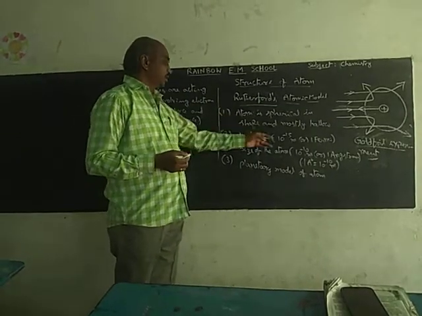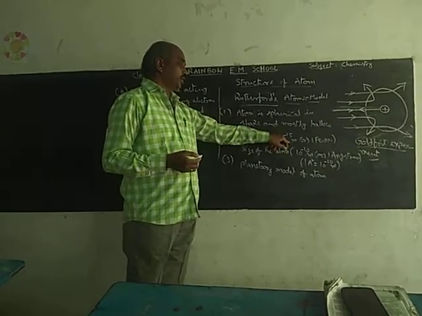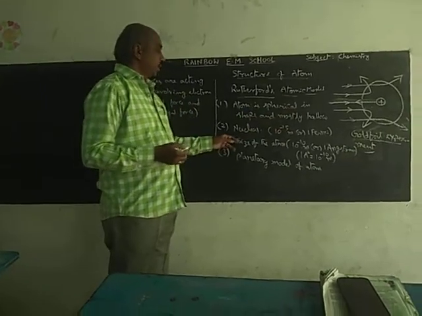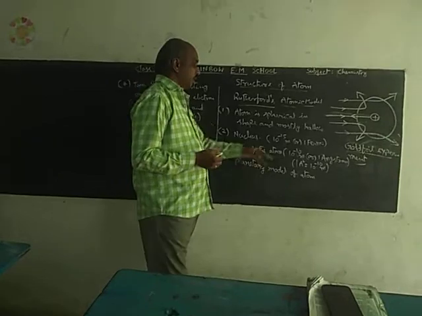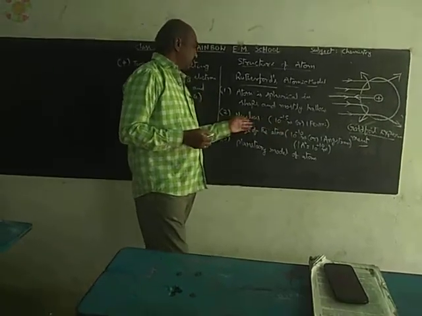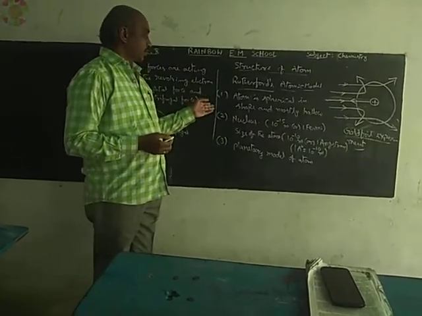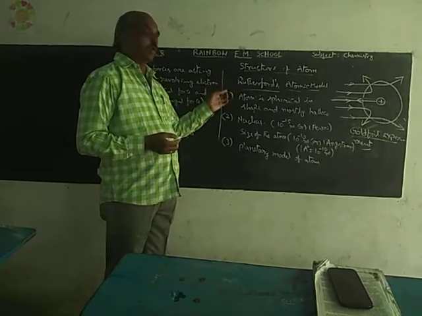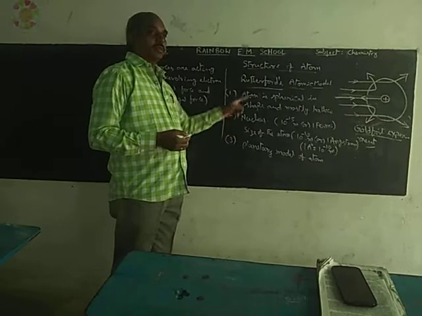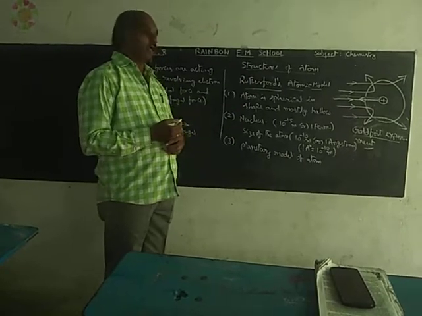The size of the nucleus is 10 power minus 15 meter or 1 Fermi. And the size of the atom is 1 angstrom or 10 power minus 10 meters. The centermost part of an atom is called the nucleus. The mass of the atom is due to its nucleus. That means the mass of the electrons is negligible.